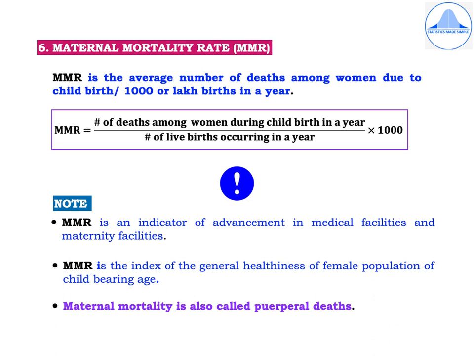The sixth measure of mortality is the maternal mortality rate. MMR is the average number of deaths among women due to childbirth per 1000 or lakh births in a year. And the formula is MMR is equal to number of deaths among women during childbirth in a year divided by number of live births occurring in a year into 1000. So when we calculate MMR, it can be per thousand or it can be per lakh births in a year.